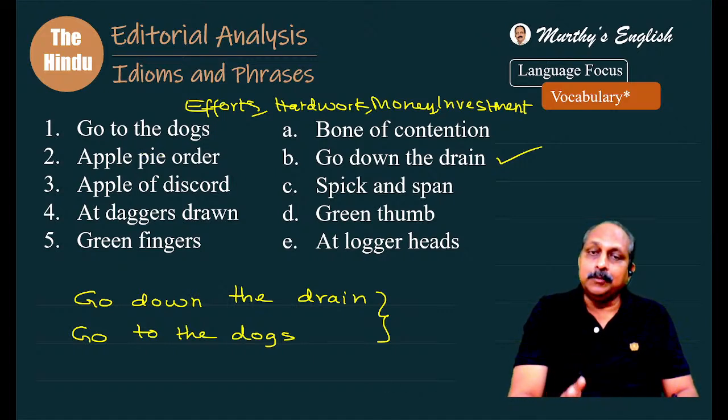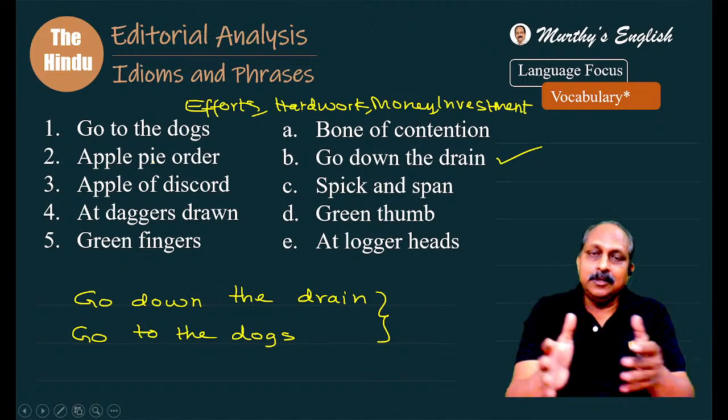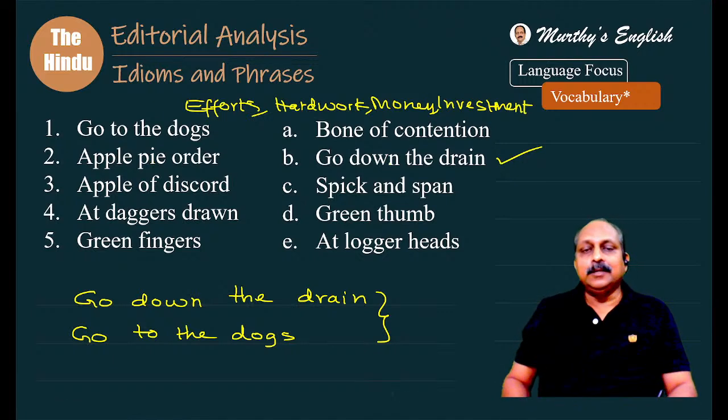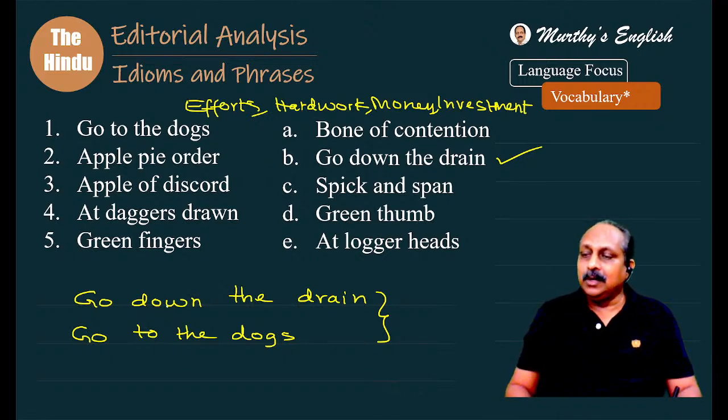Here, not 5 idioms, we have 10 idioms. And for the same meaning, we may have 2 or 3 idioms. First column, idioms. Second column, idioms. In the second column, you may have another idiom with the same meaning. You have to identify those idioms, or pairs. Here, go to the dogs, go down the drain, one pair. So what is the answer here? B. Apple pie order. What is the answer?